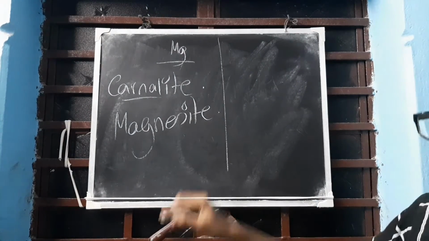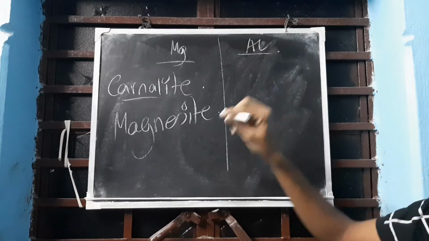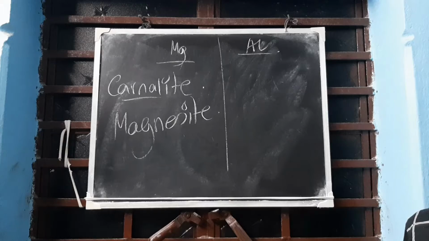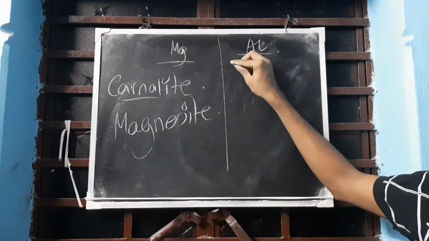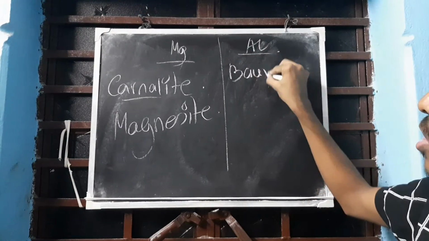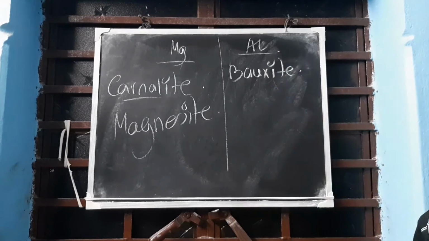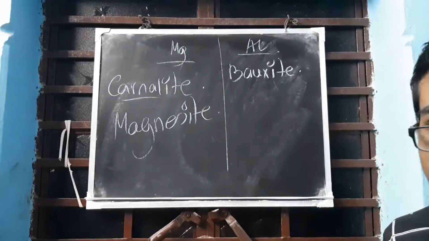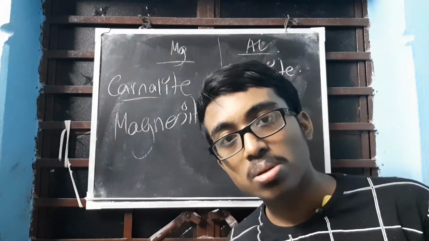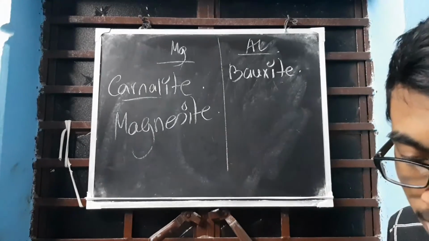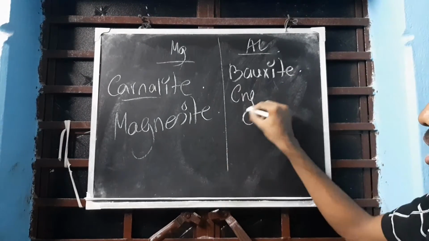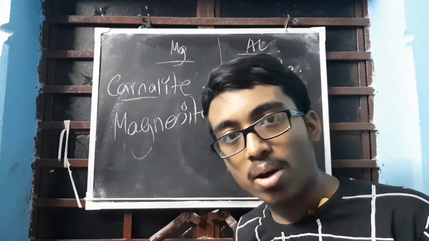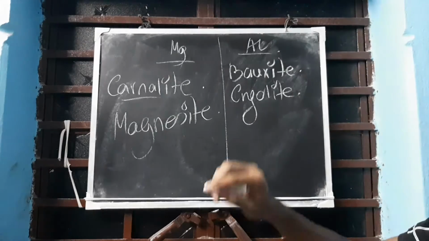After magnesium, we are going to learn about aluminium. Under aluminium you have got four ores, but you need to read the main ones. What is the main ore of aluminium? Bauxite, Al2O3.2H2O. Next, cryolite, Na3AlF6, which you will use later in the extraction of aluminium itself.